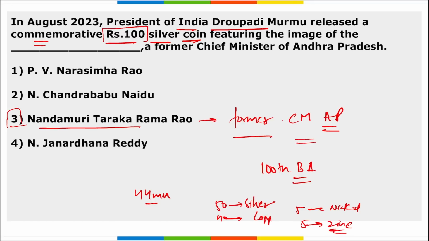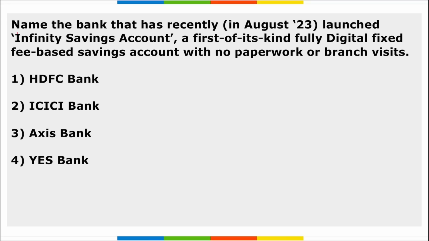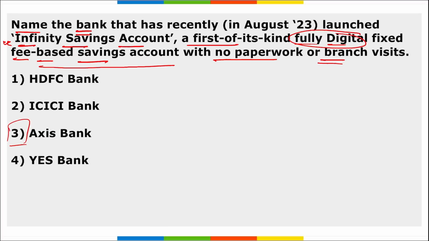Right. Next, name the bank that has recently launched Infinity Savings Account, a first of its kind fully digital fixed fee based savings account with no paperwork or branch visits. It is Axis Bank, right? Axis Bank is the bank that has recently launched an Infinity Savings Account, a first of its kind fully digital fixed fee savings account with no paperwork or any branch visit.